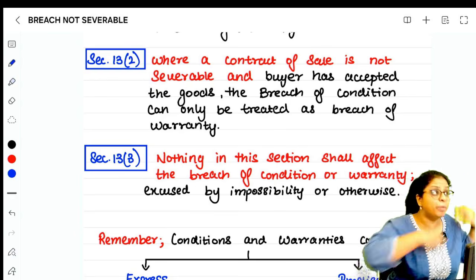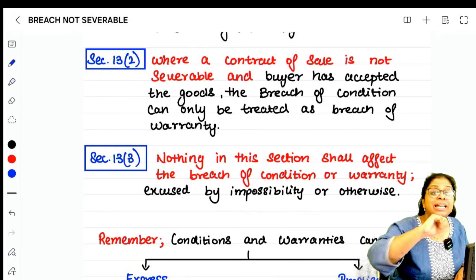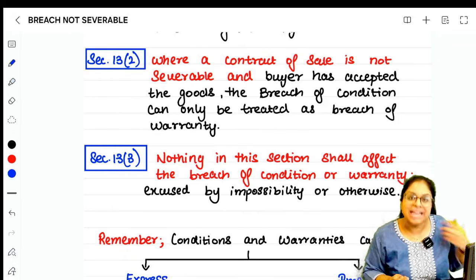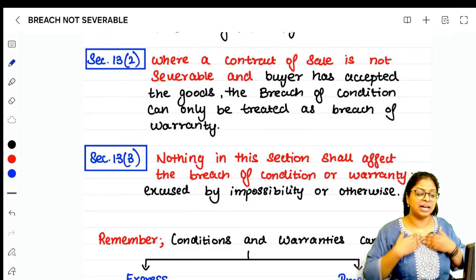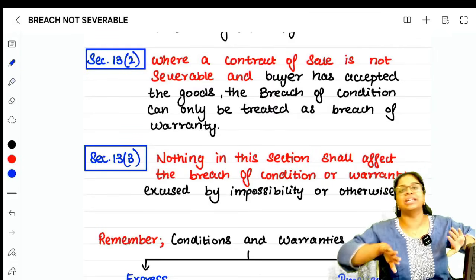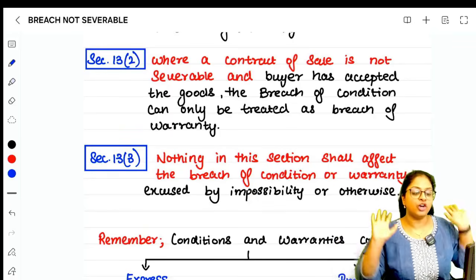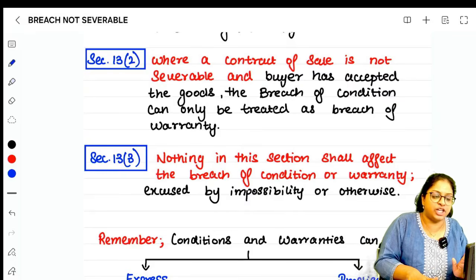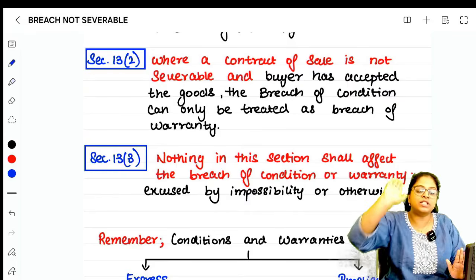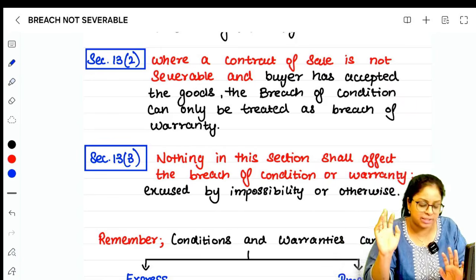If he sells you beyond the order of the state government, it is banned, which means it is illegal. He cannot do that. So here we will treat it as neither a breach of condition nor a breach of warranty. Nothing in this section shall affect the breach of condition or warranty which is excused by impossibility. That person is excused because of impossibility.